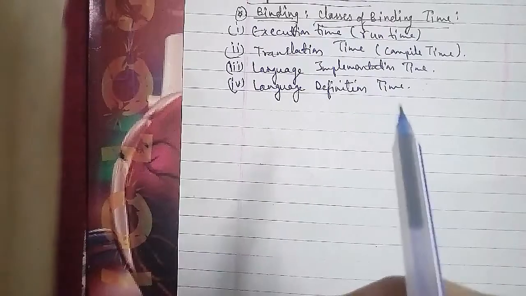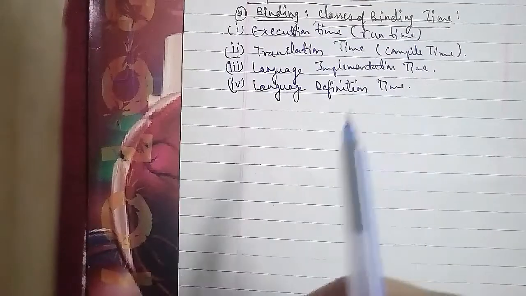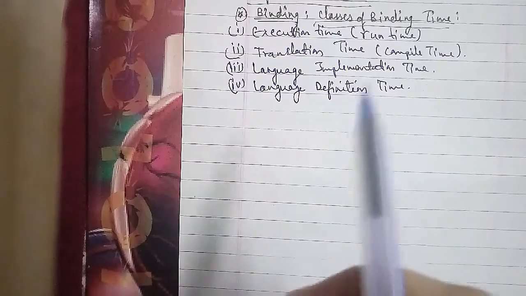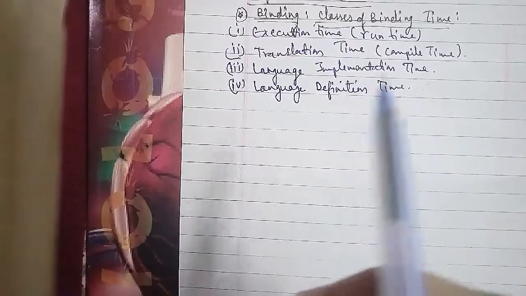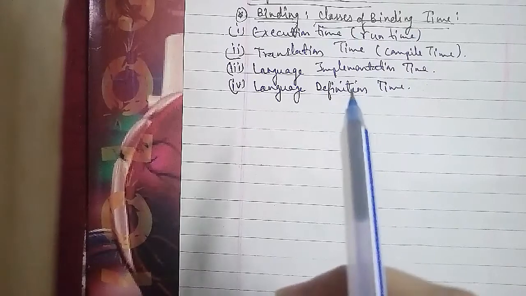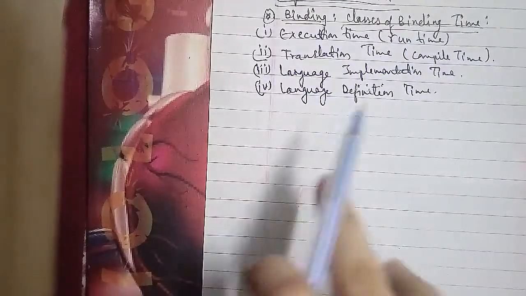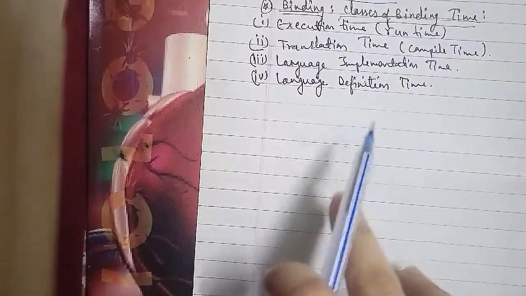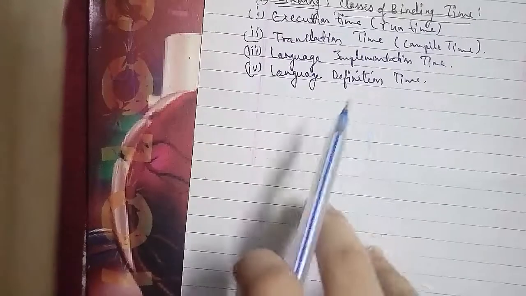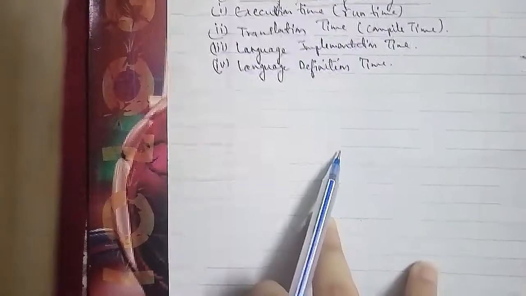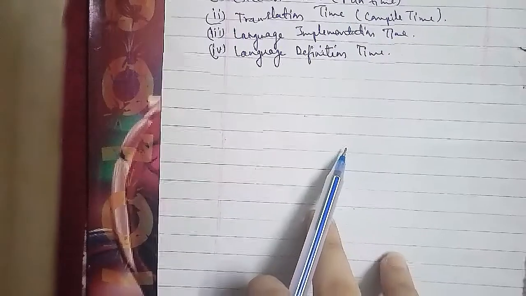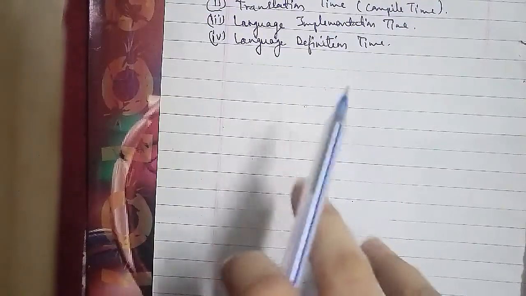The same applies to the properties of the operator plus: the choice of the symbol plus to represent the addition operation is made at language definition time. However, it is common to allow the same symbol, plus, to be overloaded, representing real addition, integer addition, complex addition, and so on, depending on the context. In a compiled language, it is common to make the determination of which addition is represented by plus at compile time as well.